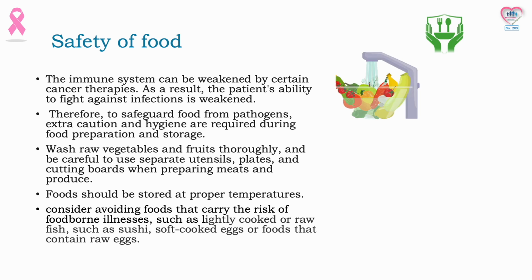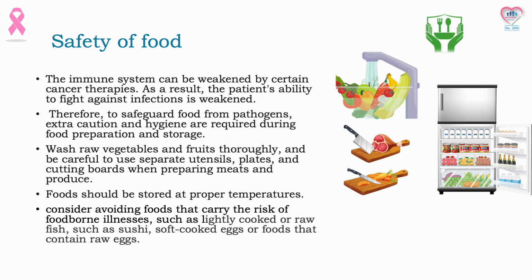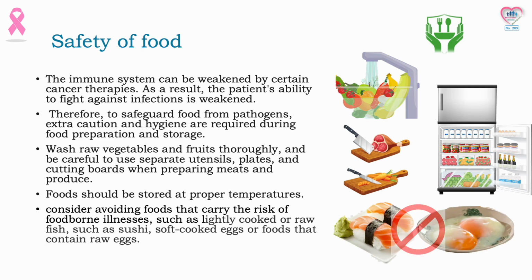Wash raw vegetables and fruits thoroughly, and be careful to use separate utensils, plates, and cutting boards when preparing meats and produce. Food should be stored at proper temperatures. Consider avoiding foods that carry the risk of foodborne illnesses, such as lightly cooked or raw fish, sushi, soft-cooked eggs or foods that contain raw eggs.